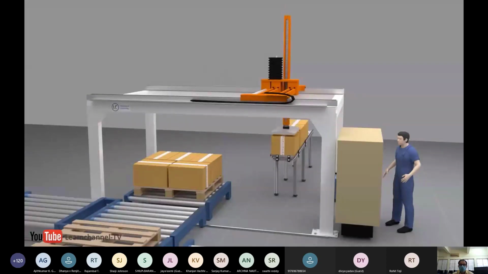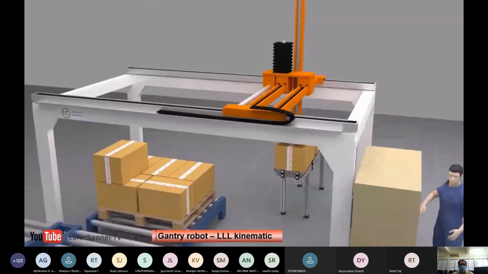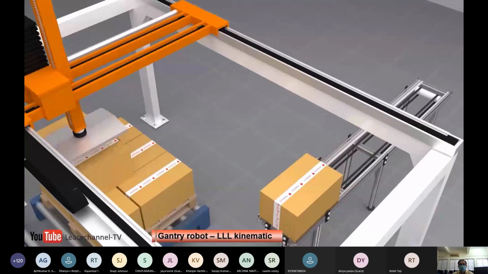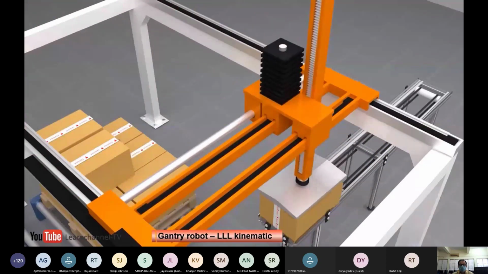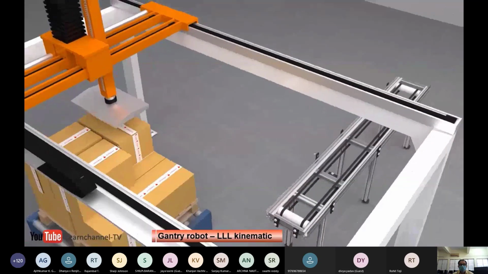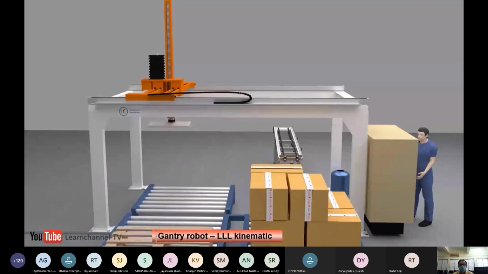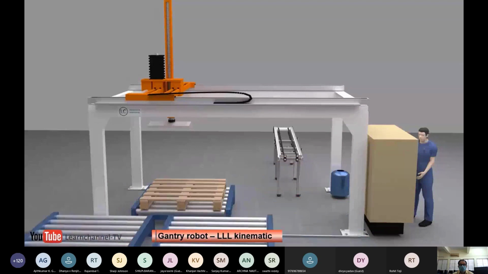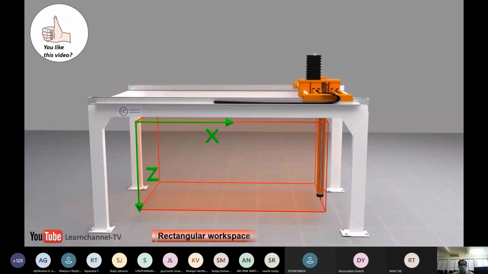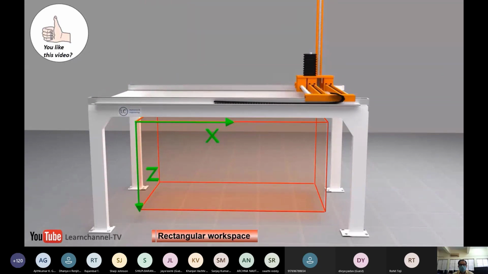Now we will see the linear robot, that is the linear or Cartesian robot, or we can say the gantry. A gantry is a top-mounted linear robot. Its work envelope is rectangular in shape, and it moves in X, Y and Z directions, that means length, breadth and height. Let's see the Z axis, the X axis and Y on the left.